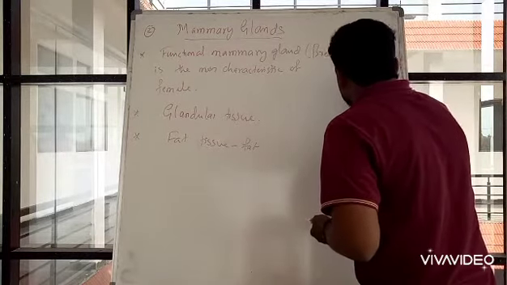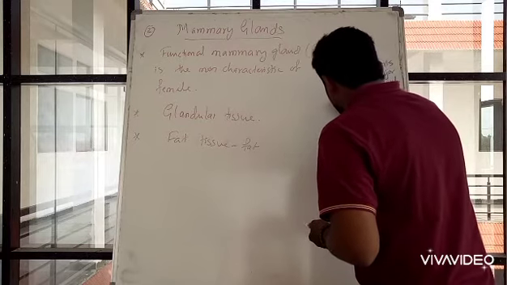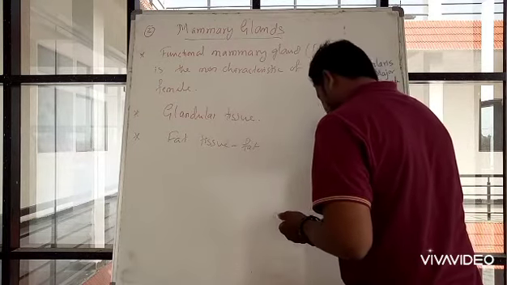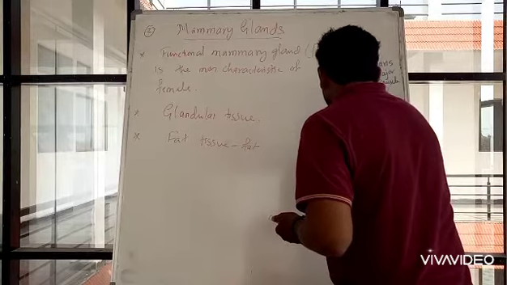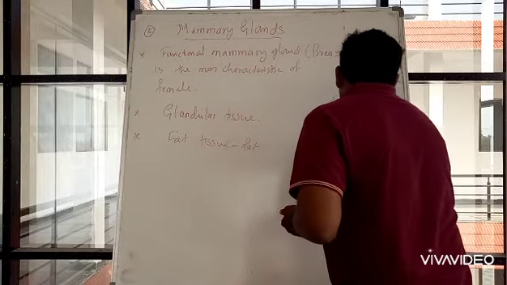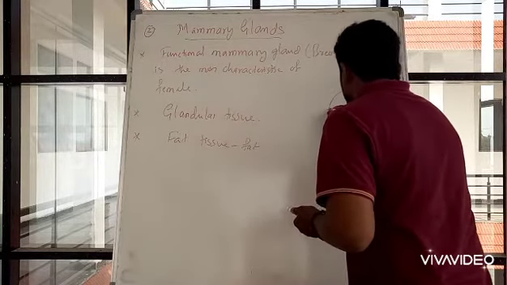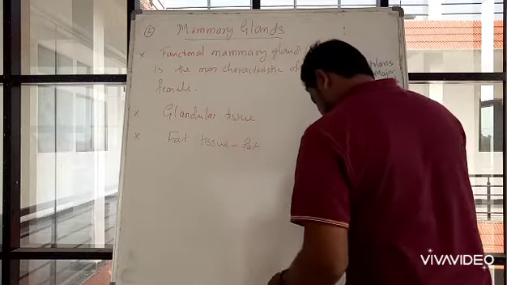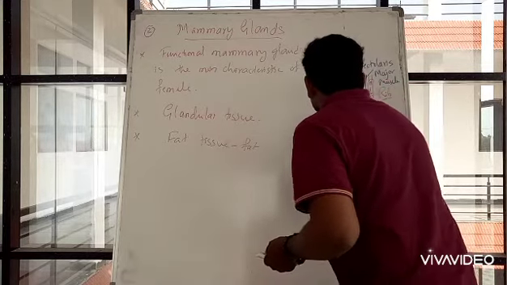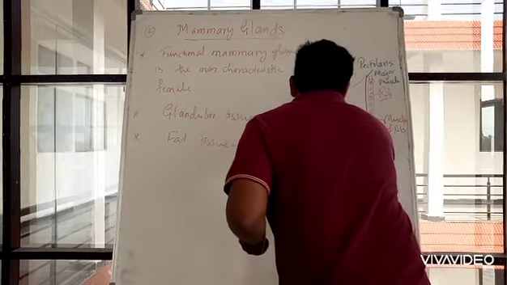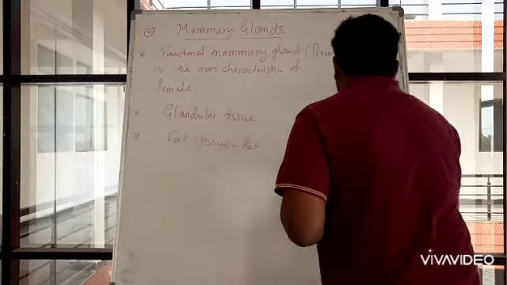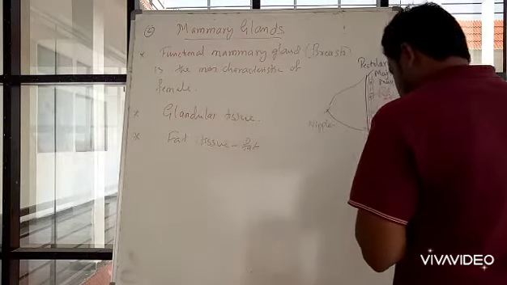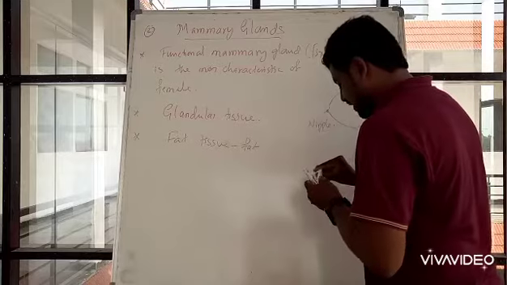It will have the epithelium. This portion is known as the nipple, and inside the nipple you will have fatty tissue.